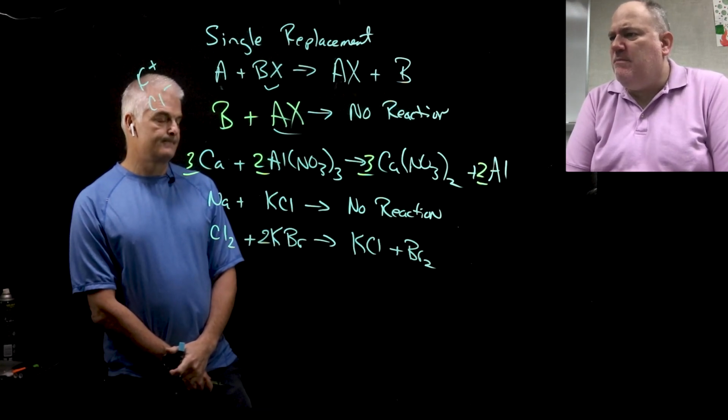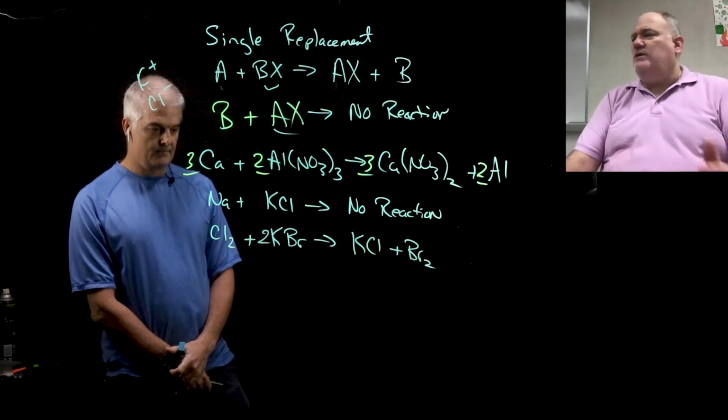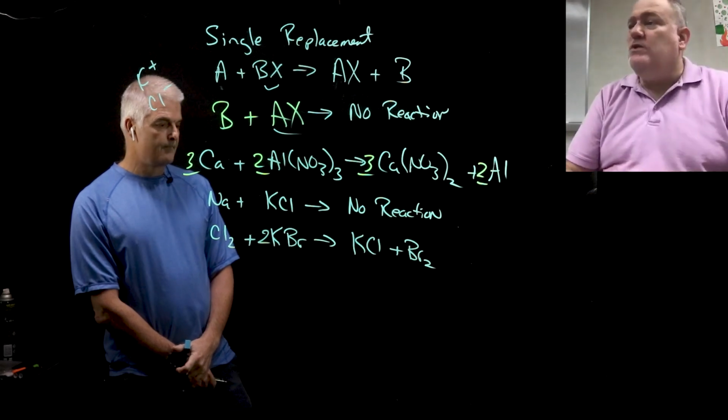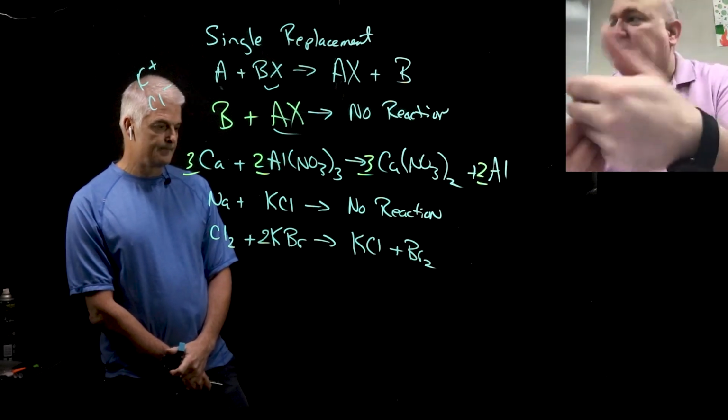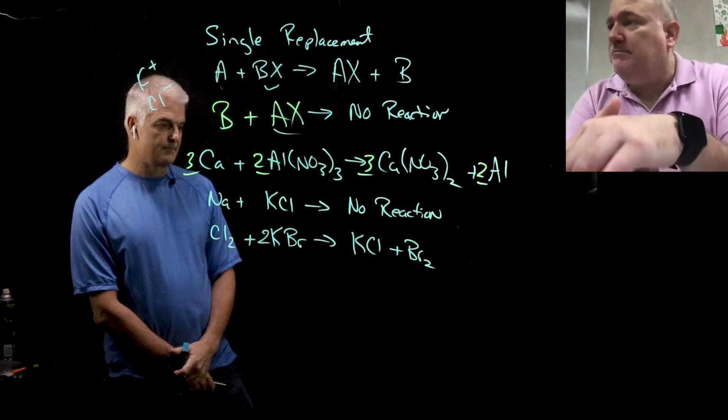Yeah, so in this case here, remember, if you ever have a halogen by itself, it always is a diatomic with a 2. When you put it into a compound, it immediately dresses itself up with a charge to be able to hook up.